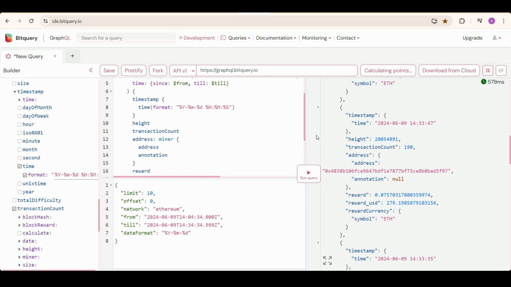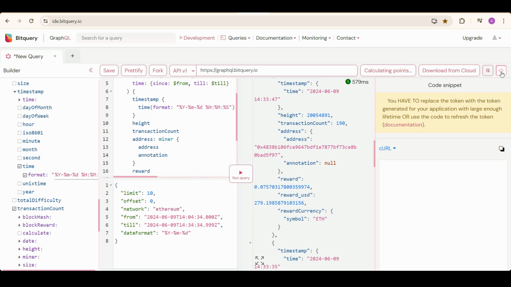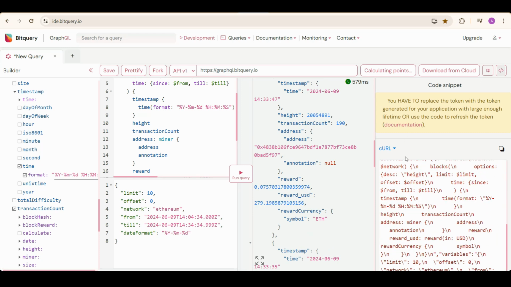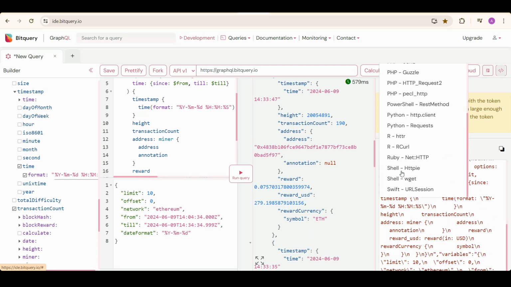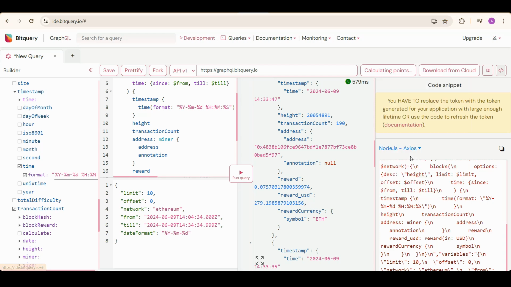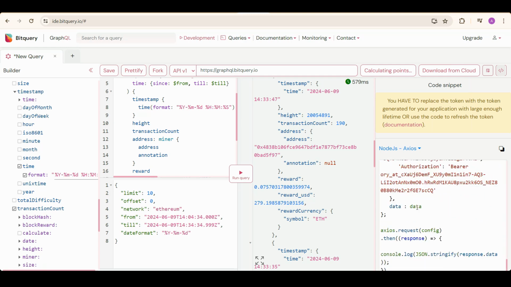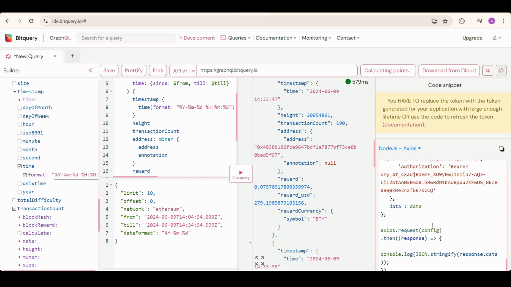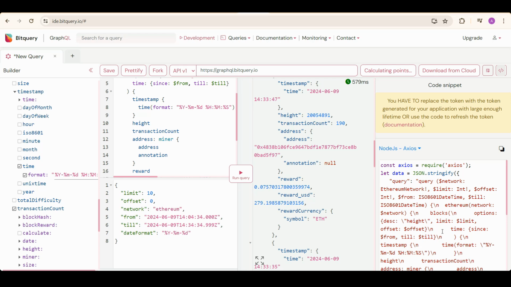How can we run this API programmatically? We have also provided this code snippet button. Click on this and you will be able to get the code for your local machine in every possible language. You can just click on one of these. I'm going to select Node.js Axios and you can see how you can fetch the API data using Node.js and also the Axios package. You can just copy paste this into your VS Code or any editor that you use, run the file, and you'll be able to get the data for your application.